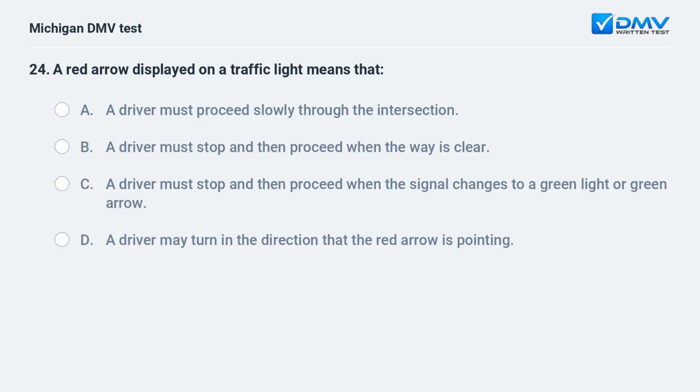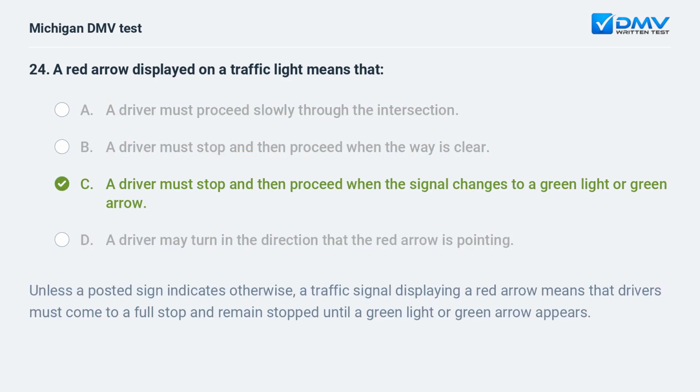A red arrow displayed on a traffic light means that: a. A driver must proceed slowly through the intersection. b. A driver must stop and then proceed when the way is clear. c. A driver must stop and then proceed when the signal changes to a green light or green arrow. d. A driver may turn in the direction that the red arrow is pointing.